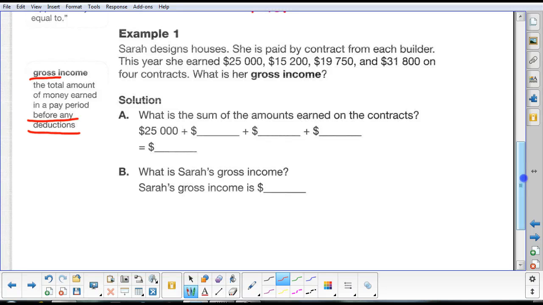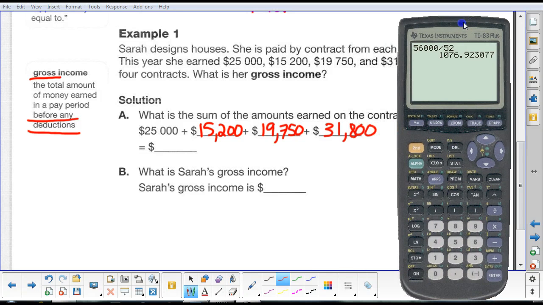So what we're going to do is just add all of those numbers up. So just fill them in the blanks here. You can do this in your head if you wish. The numbers are a little bit larger, or you can just pull out your calculator and add all of those up. Okay, so let's do that.